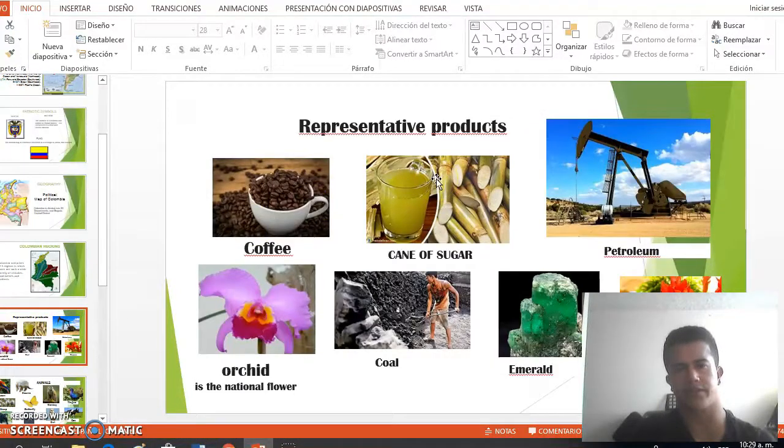There are some representative products, for example, sugar cane, petroleum, coal, emeralds, flowers, and oats. But when it comes to coffee and emeralds, Colombia is one of the biggest producers of these kinds of products.